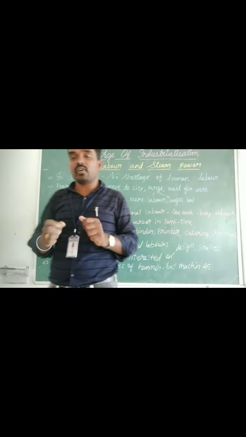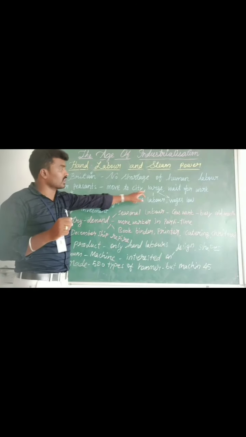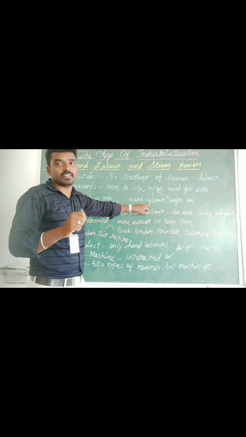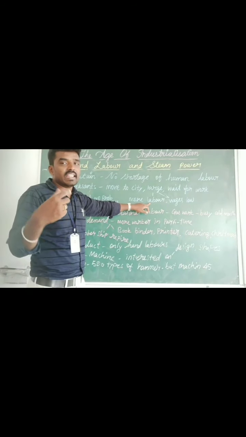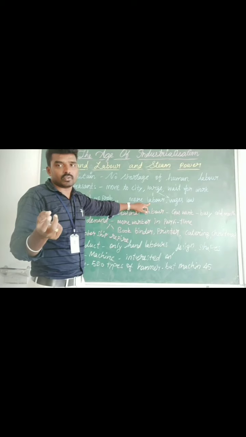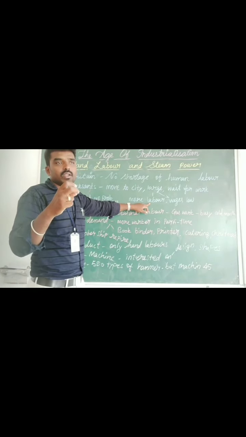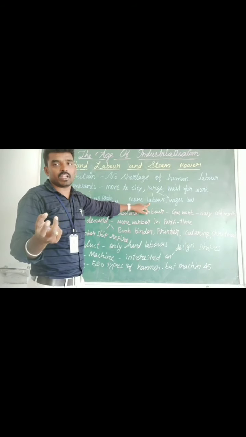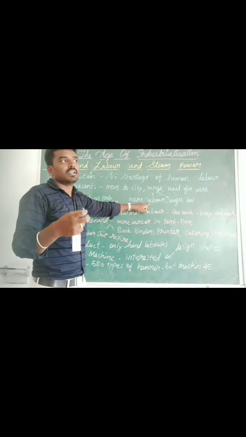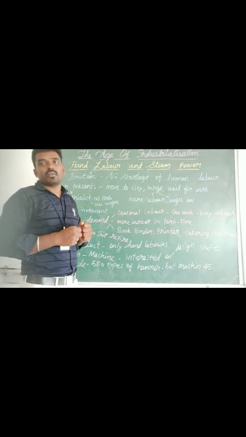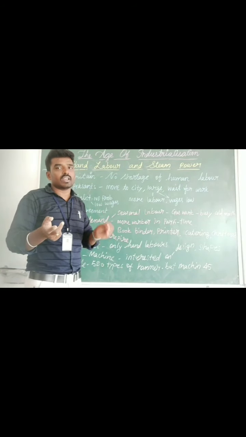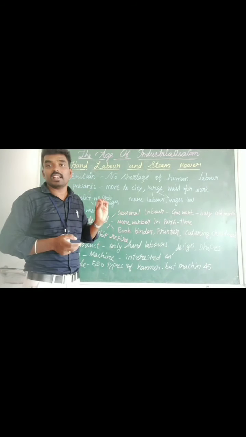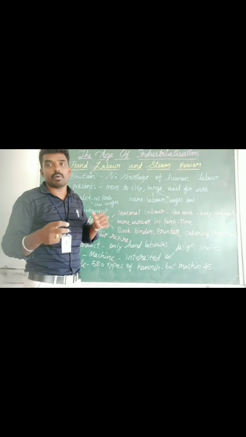So they are waiting for work. With large numbers of laborers, they ask for little money. For example, if a person's one day labor charge is 1,000 rupees, and there are a lot of workers, the industrialist will say, I can give only 500 or 400, can you work or not? They will bargain.